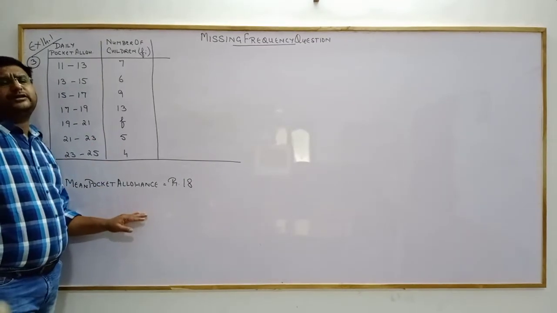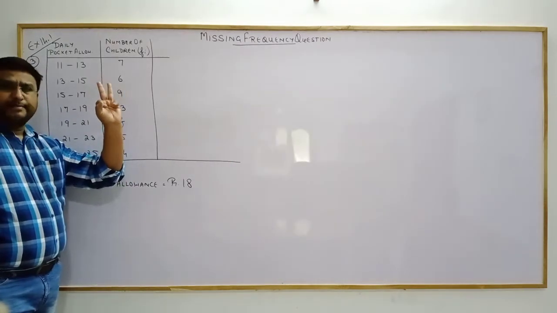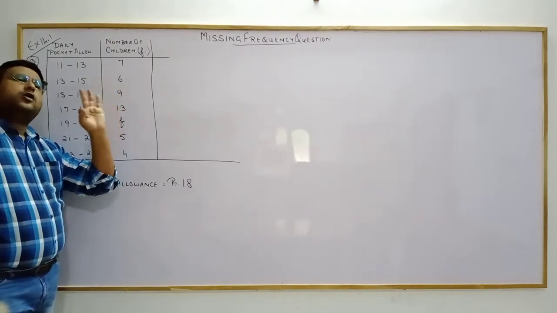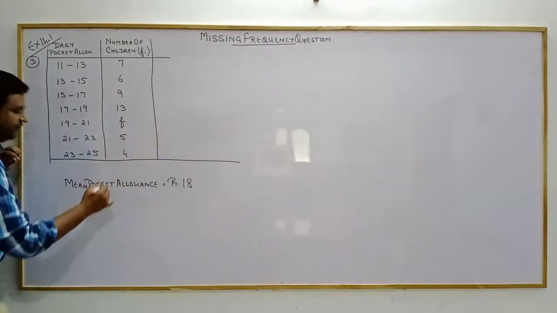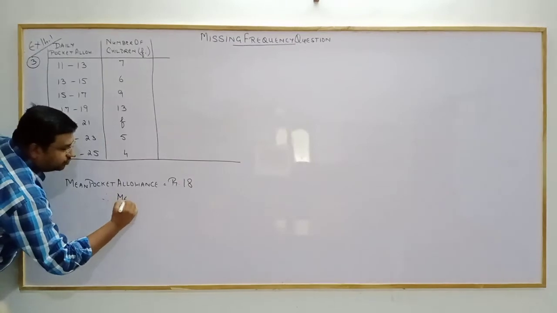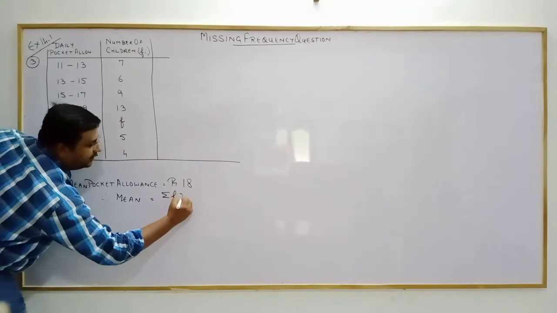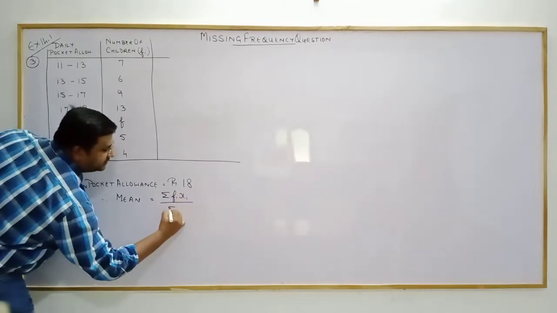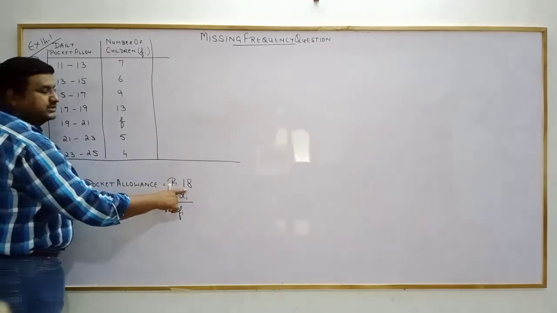Whenever this kind of question appears in mean, we have done 3 methods for mean: direct method, assumed mean, step deviation. Always do it by the direct method, the easiest. So write down the formula. We know mean is equal to sigma fi into xi upon sigma fi. Mean is already given to us: rupees 18.